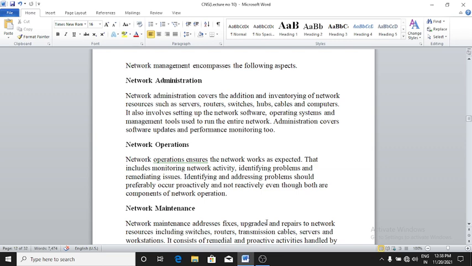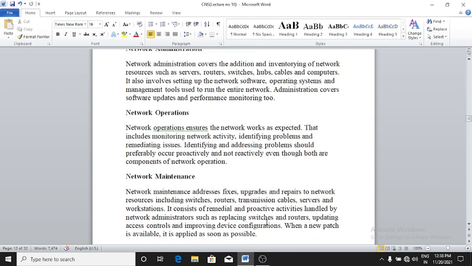In network management, network operation ensures the network works as expected. That includes monitoring network activity, identifying problems, and remediating issues. Identifying and addressing problems should preferably occur proactively and not reactively, even though both are components of network operation.